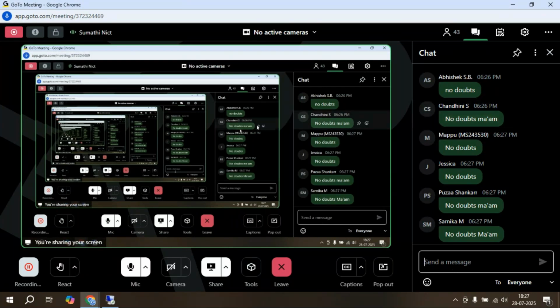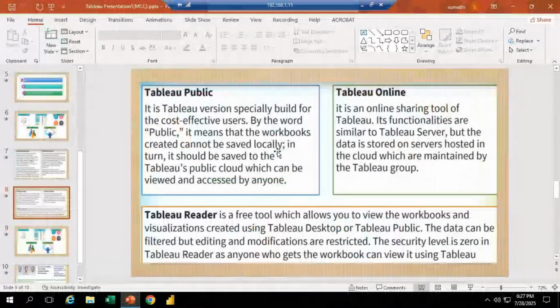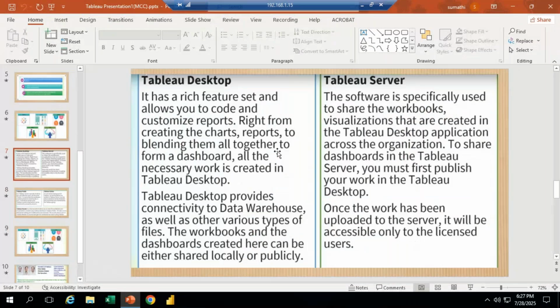One more time, let me repeat. I have Tableau Desktop, correct? Tableau Desktop is only for a local system. We can install it on our laptop or desktop and download it to our system.